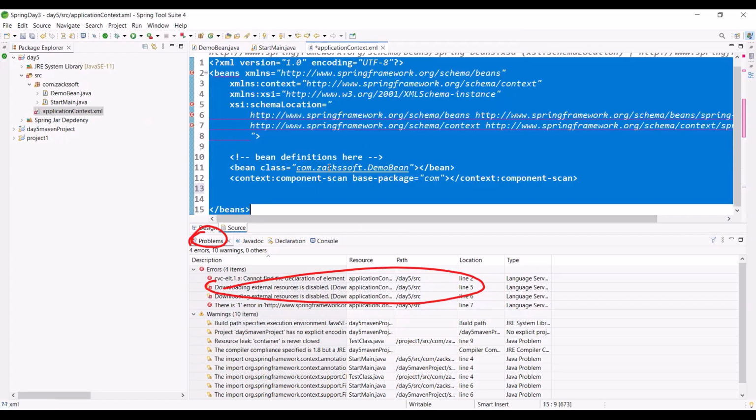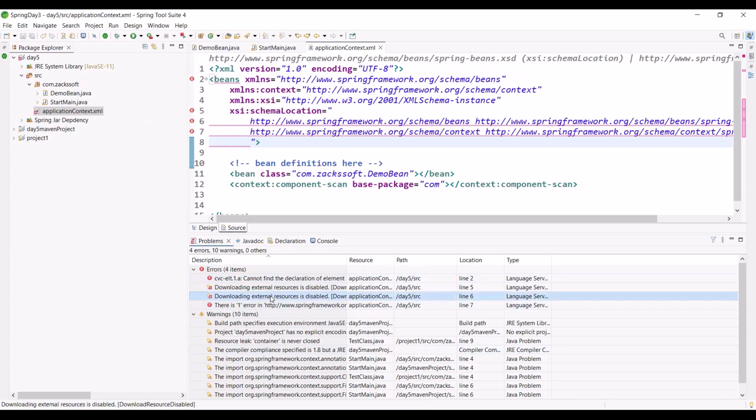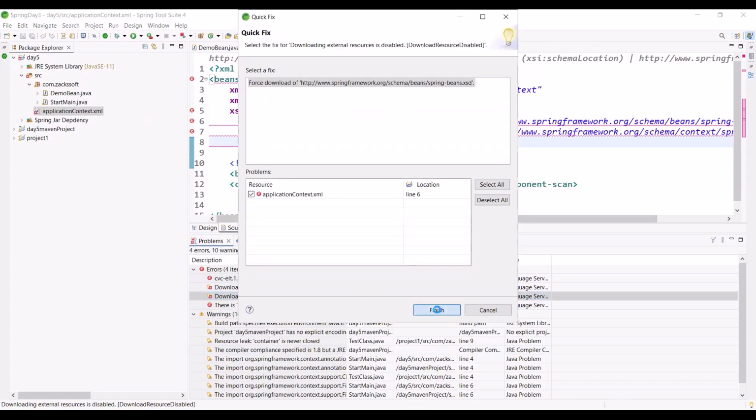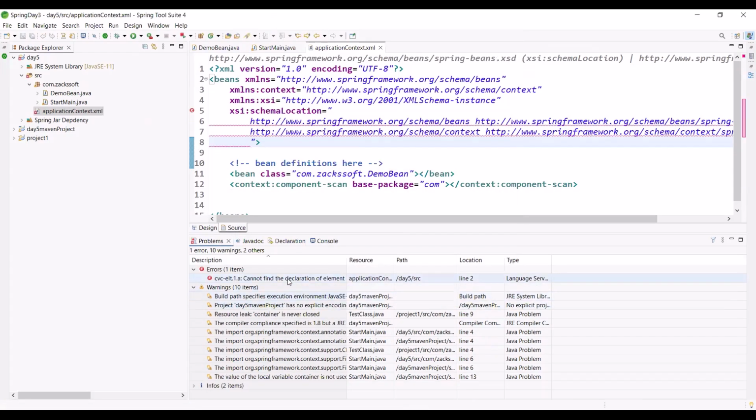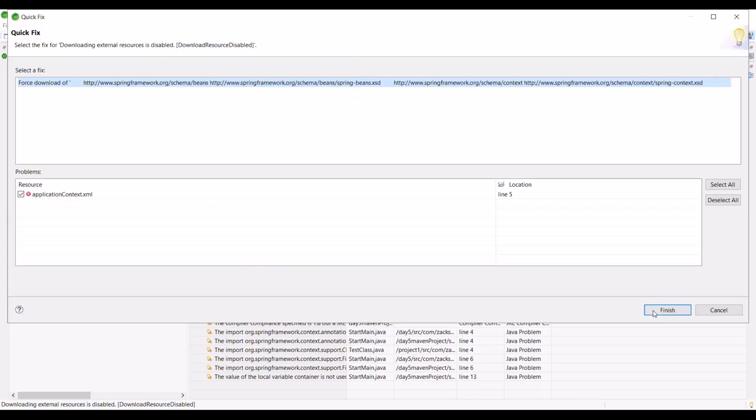Control A, Control Shift F. Let me check something, just one minute. Let me check is it possible or not. Let me click again. Right click, quick fix. So one mistake. Quick fix. Finish.